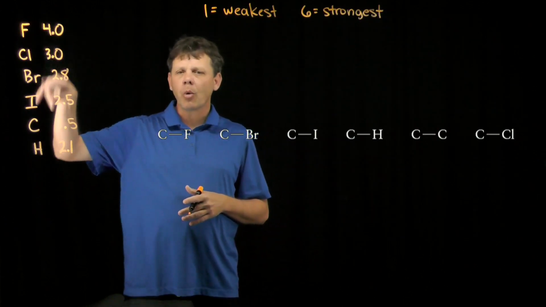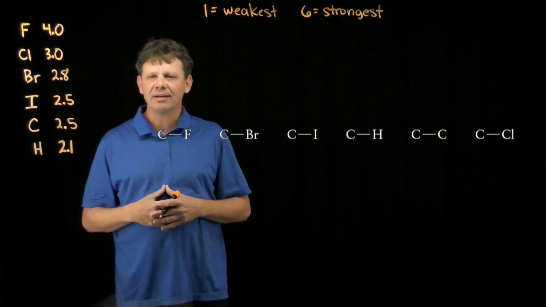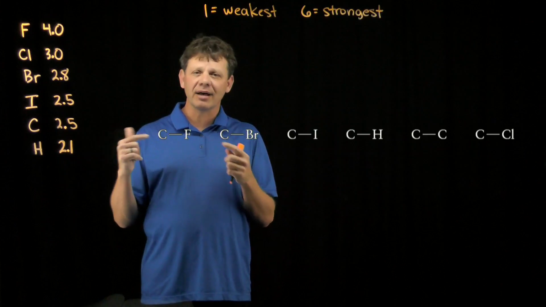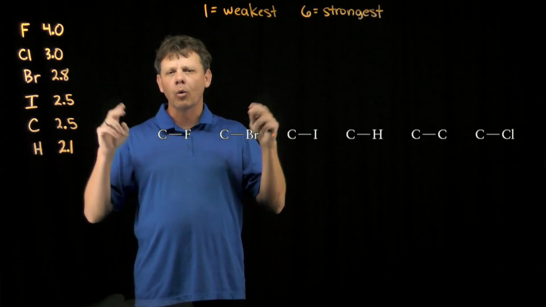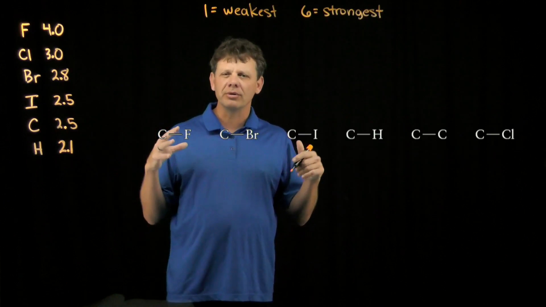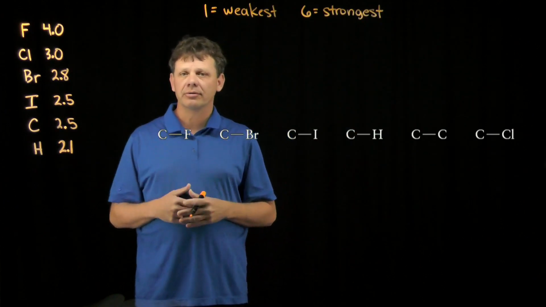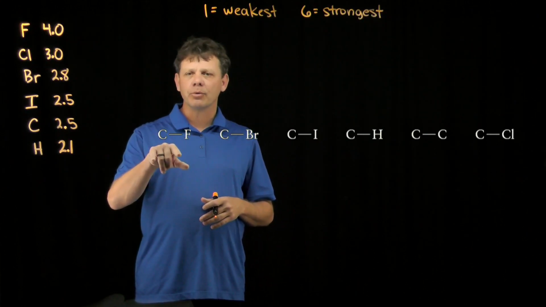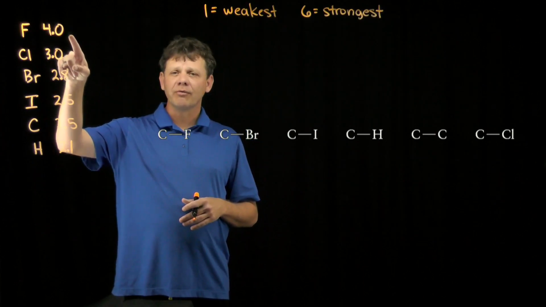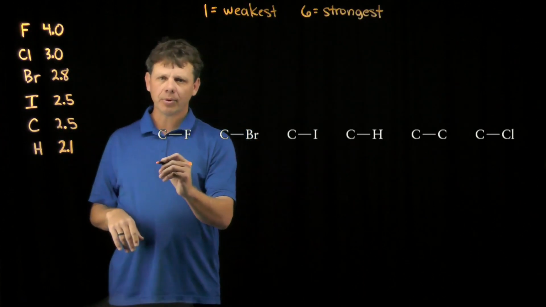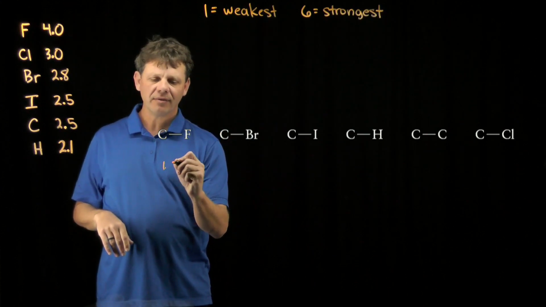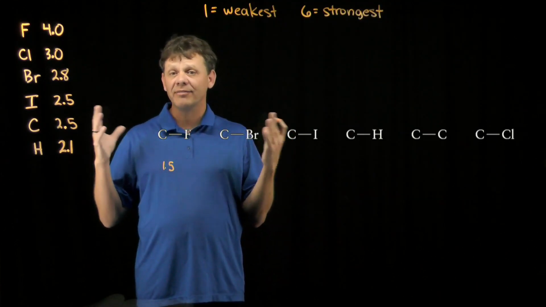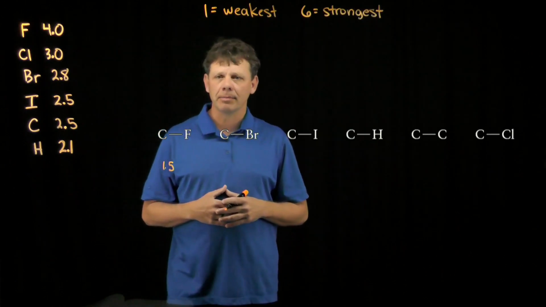But because we can answer this quantitatively, I've put the Pauling electronegativity values on here for each, and this will allow us to look at the difference in Pauling electronegativity values for each of the 2 attached atoms and get a more quantitative measure. Again, what matters most, though, is the qualitative understanding of what the numbers are telling us. So if we look at the carbon-fluorine bond, that's a bond between atoms with electronegativity values of 4 and 2.5. So that difference is 1.5, which is going to tell us how polar that bond is. A difference of 1.5 is pretty significant. This is going to be a relatively polar bond.